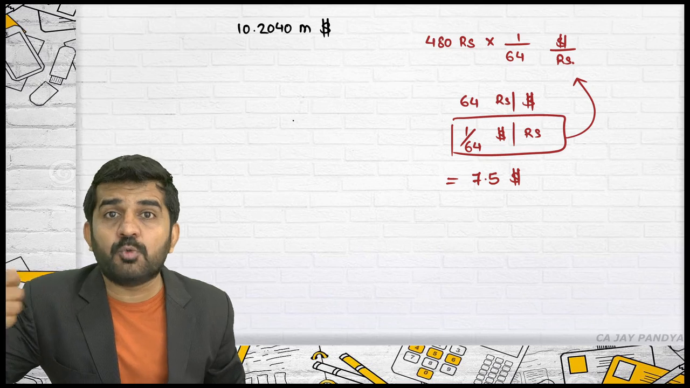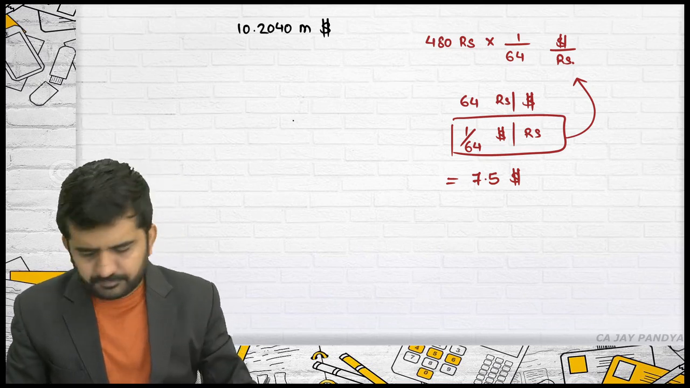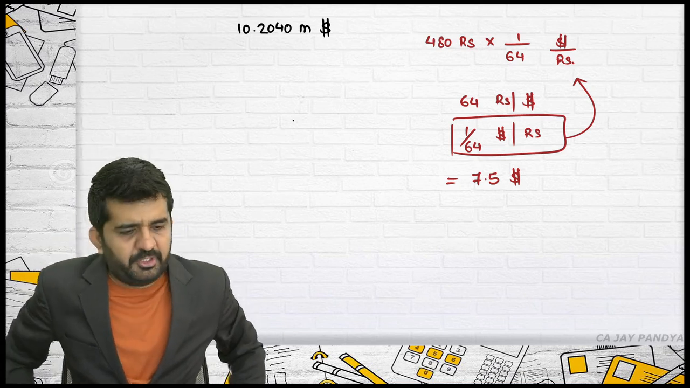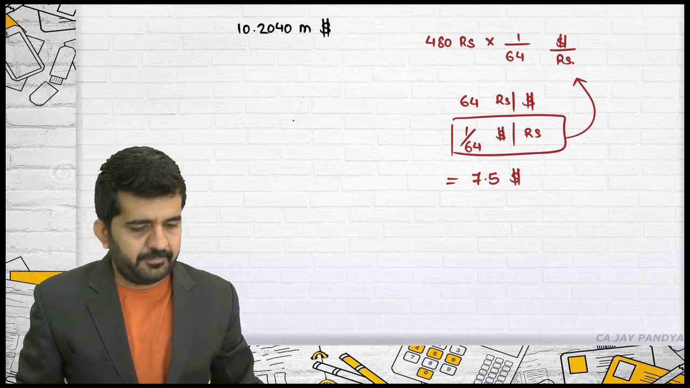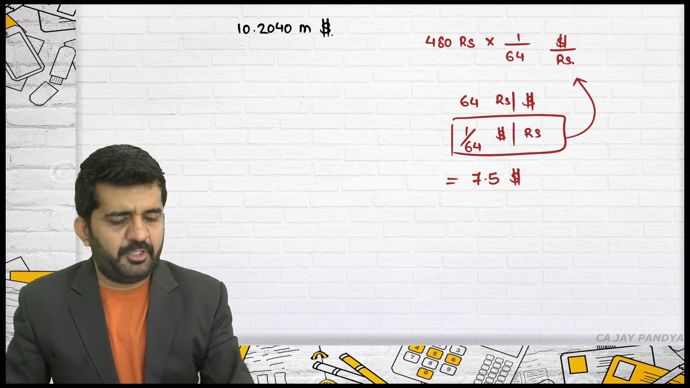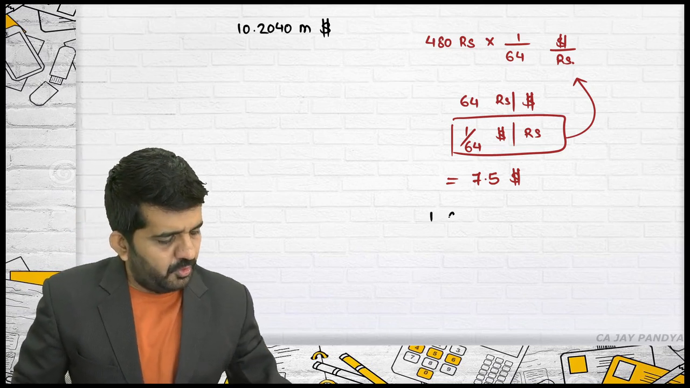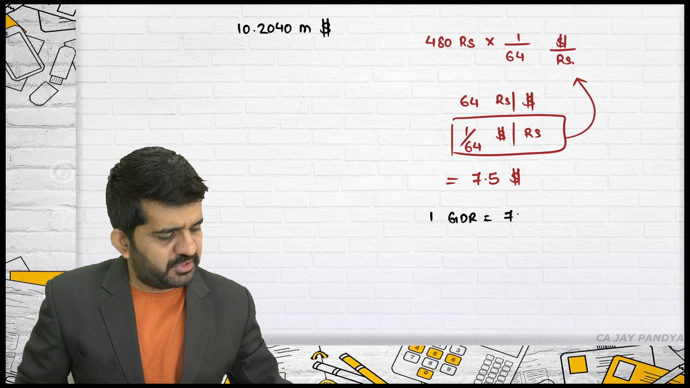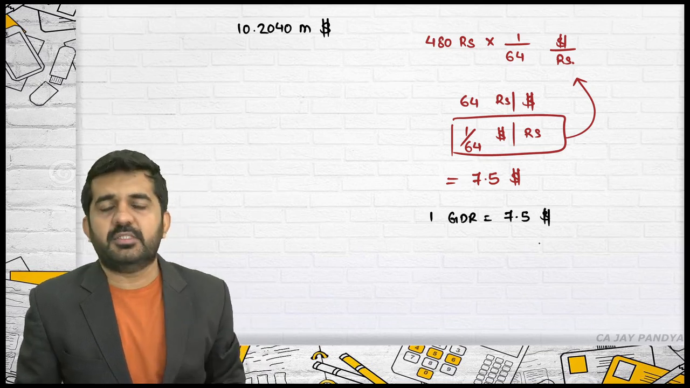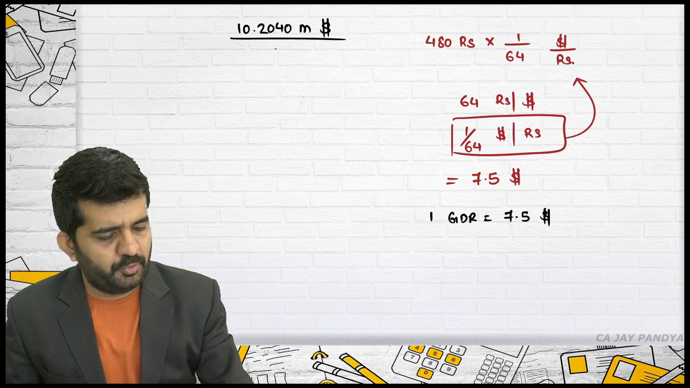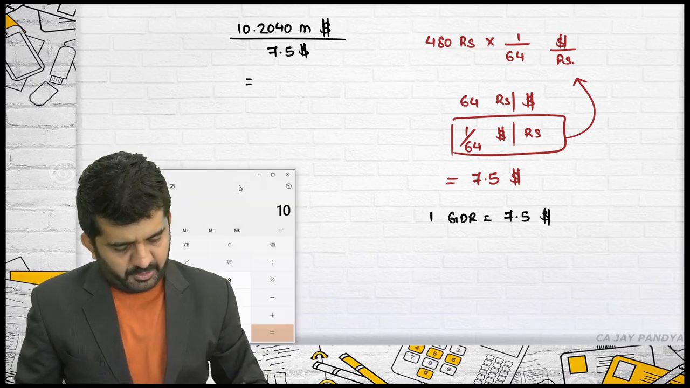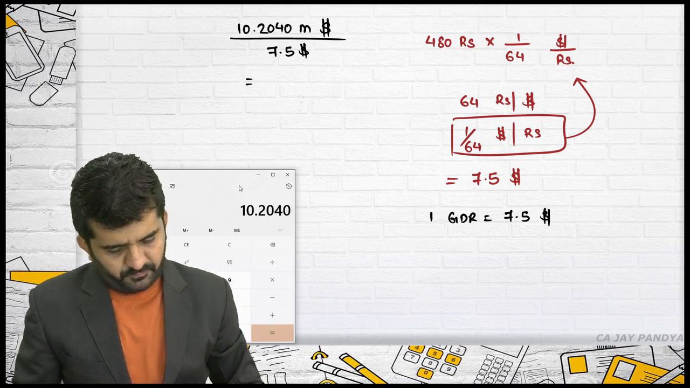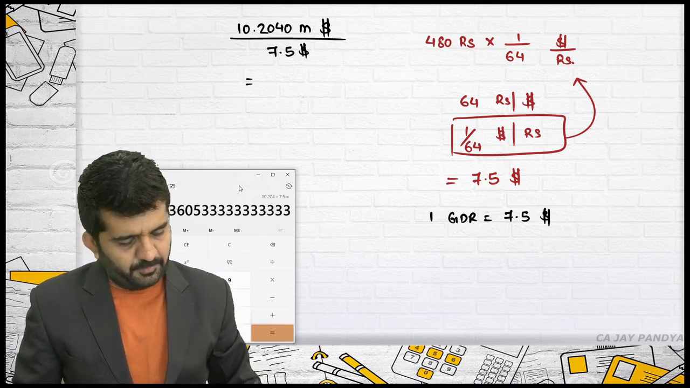But in terms of rupees, what is your requirement? I don't think I need to find out in terms of rupees. Is it alright? Because my requirement is in dollar itself. My requirement is $10.2040 million. 1 GDR is equal to $7.5. How many GDRs are to be issued? Divided by $7.5. This is nothing but the number of GDRs to be issued. 10.2040 divided by 7.5.